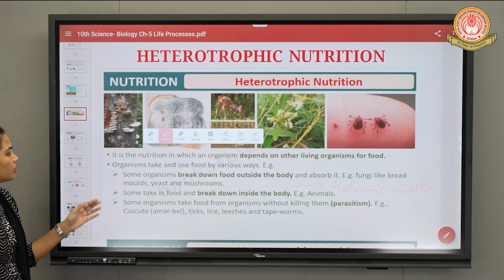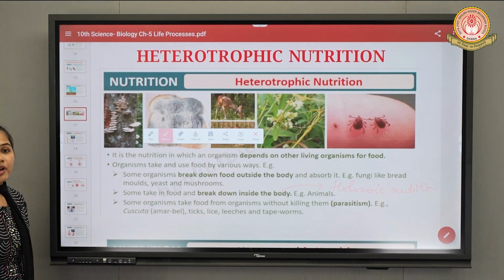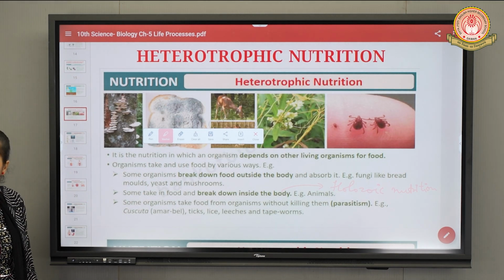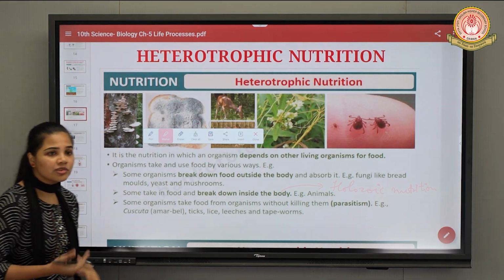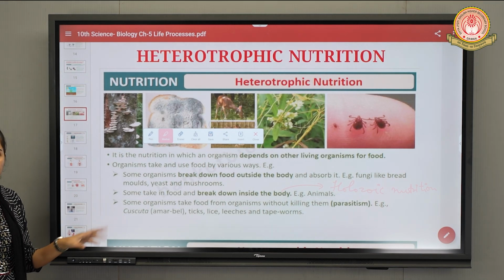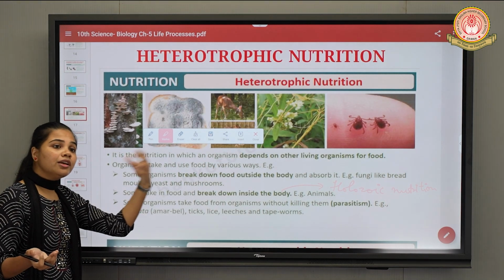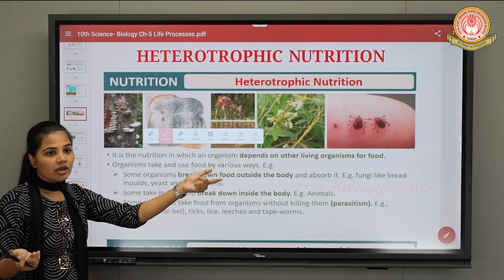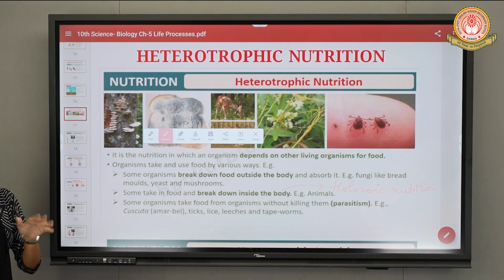Before going to that, one more point is there regarding parasitic mode of nutrition, parasitism. In this, the organisms take food from other organisms, meaning they are also dependent on other organisms, but they take nutrition from their host without actually killing it.